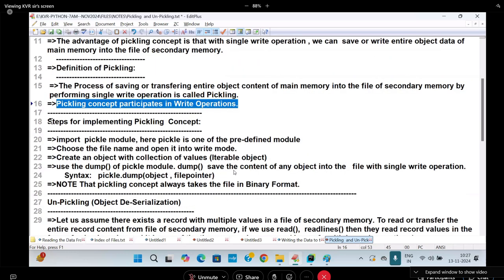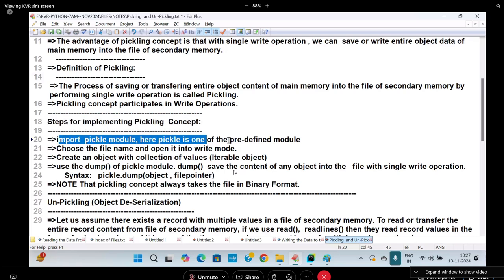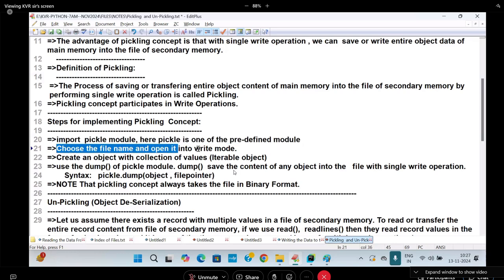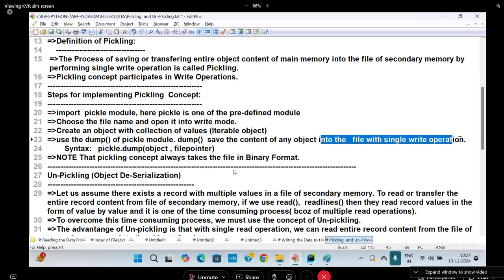Implementation. Steps for implementing pickling concept. Import pickle module. Here pickle is one of the predefined modules. Choose the file name and open it in write mode. Create an object with a collection of values, an iterable object. Use the dump function of pickle module. Dump function saves the content of any object into a file with a single write operation.